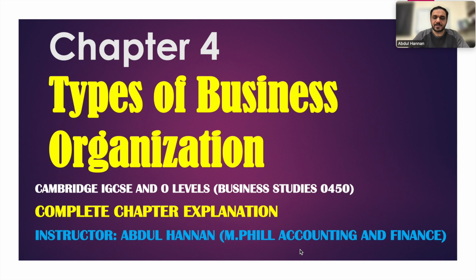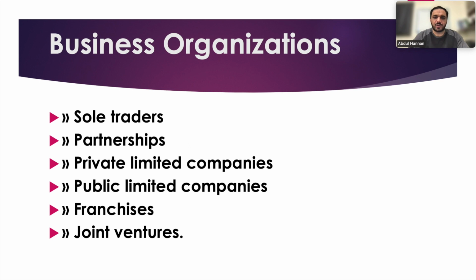Cambridge IGCSE and O Levels Business Studies. This is the explanation of this chapter in complete form. Please be with me till the last video because this chapter is a little bit long. There are 6 different forms of organizations that we have to discuss. So let's start. First of all, we will see what kind of business organizations we have.